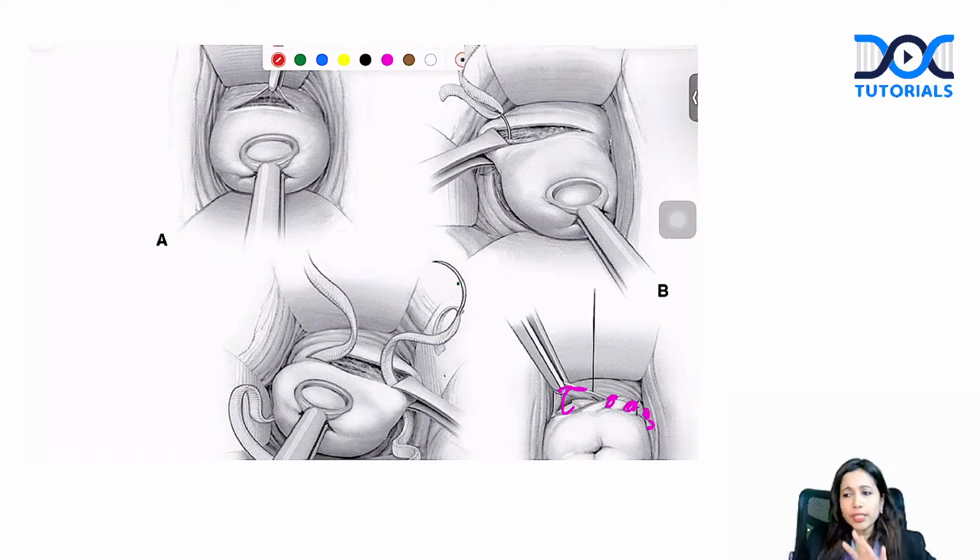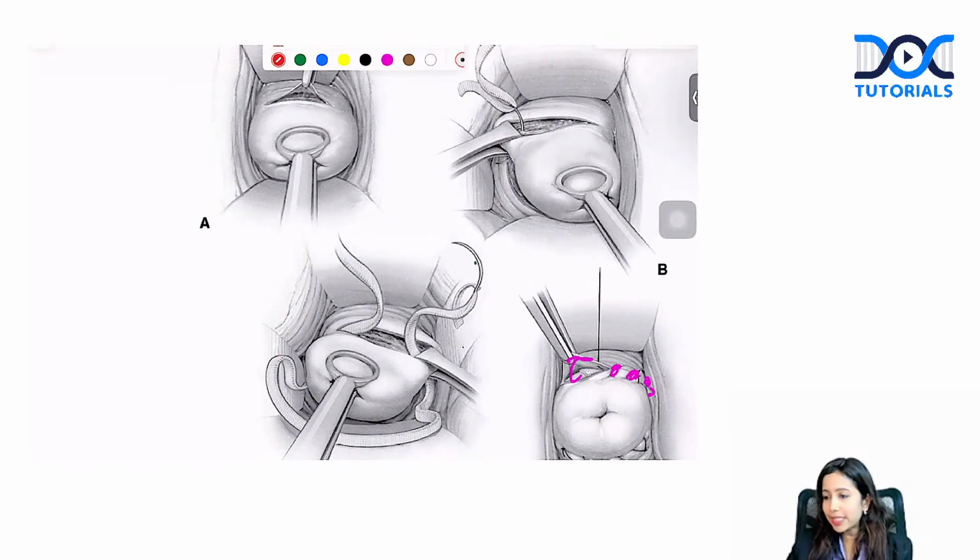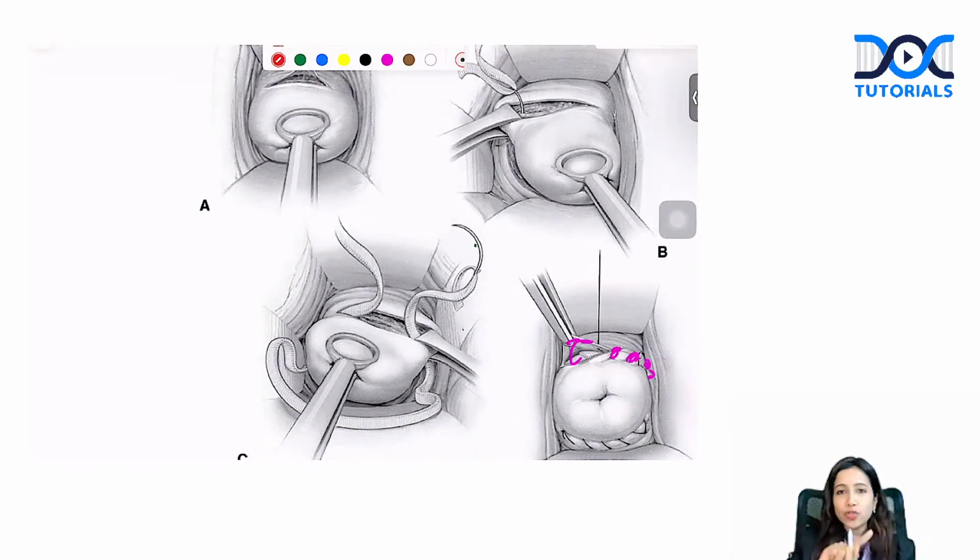I don't think they will go to that extent in this exam where they ask you between modified Shirodkar and Shirodkar. Was that given in the option? If so, as shown in the image like this, where the pushing of bladder is not there, then the answer is going to be modified Shirodkar. Whereas if they show you that image, even when the bladder is pushed as well, that is going to be your simple Shirodkar cerclage.